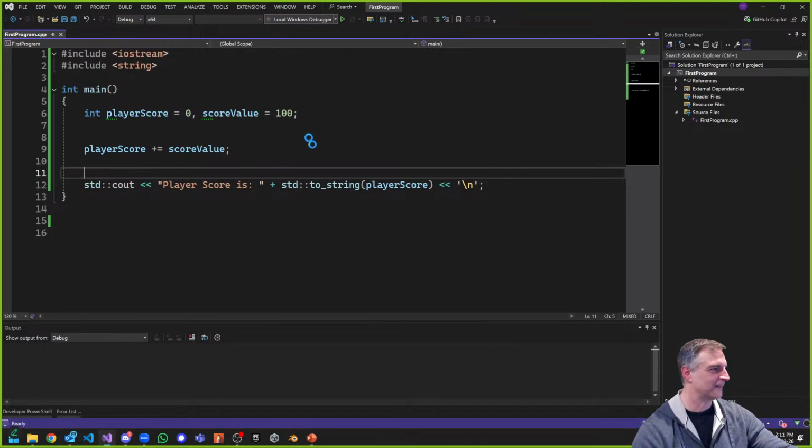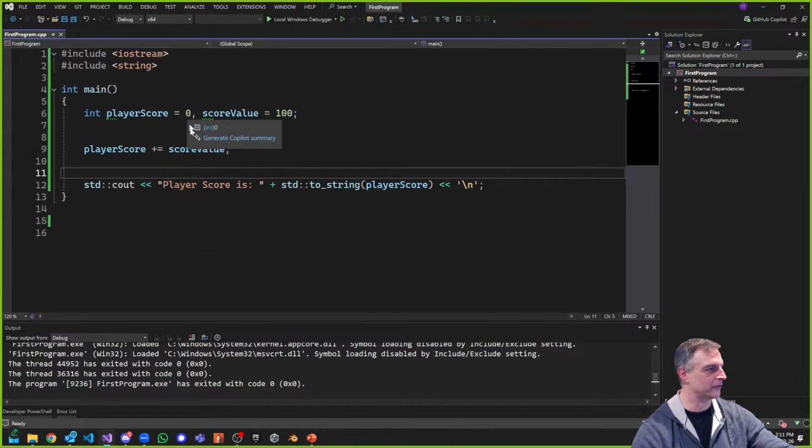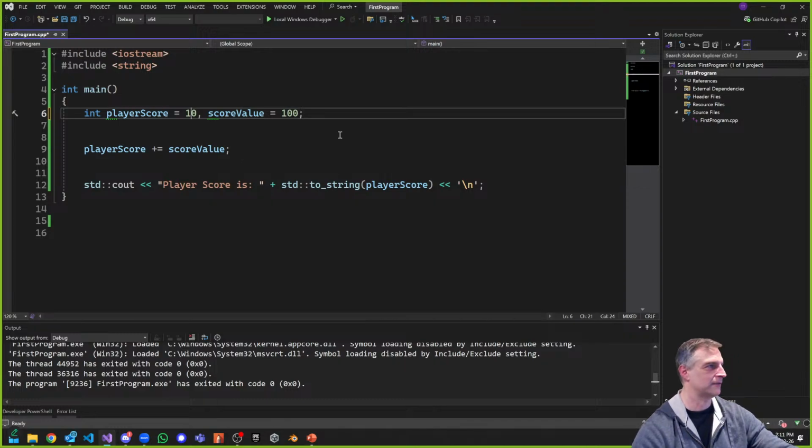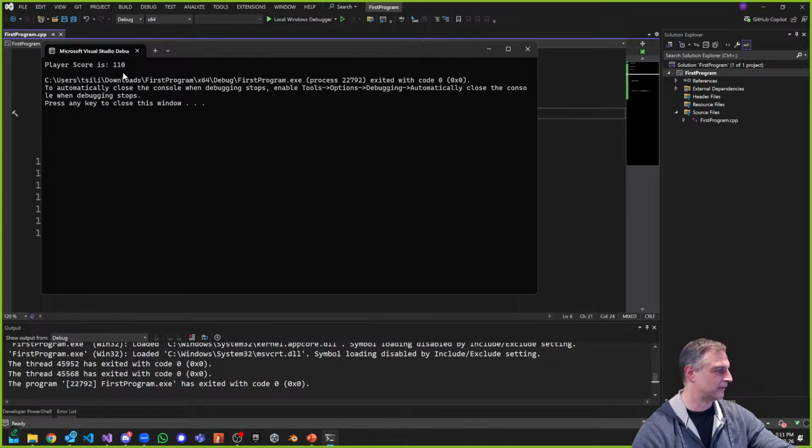Let me show you that again. This is a real weird, tricky side effect. Player score is 100. What happened to my original player score? Why isn't it being calculated here altogether? Anybody have an idea? Well, player score is 0. Let's put in 10 and see if that works. Good. Let me try again. Hey, look, there's 110. It works.